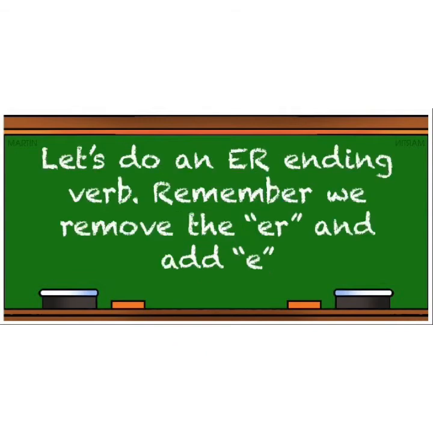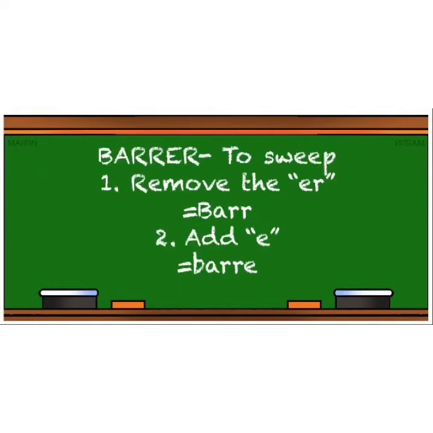Now let's try an ER ending verb. We're going to remove the ER and then we're going to be adding an E. The ER ending verb barrer means to sweep. Sweep the floor. So we're going to firstly remove the ER. When we do that, we get barr. And then we add an E, so we get barre.